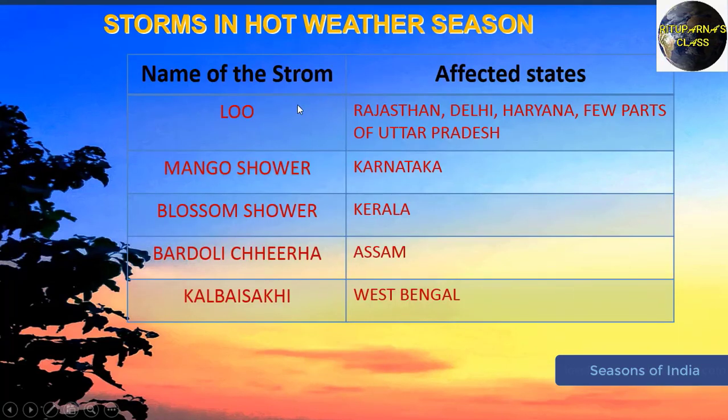So we'll do a quick recap. Lu in the state of Rajasthan, Delhi, Haryana and a few parts of Uttar Pradesh. Mango shower, that is in Karnataka. Blossom shower, that is in Kerala. Bardoli Chera in the state of Assam. Kalbaisakhi in the state of West Bengal. Right? Please try to remember this chart as it is very useful for any kind of competitive exam.